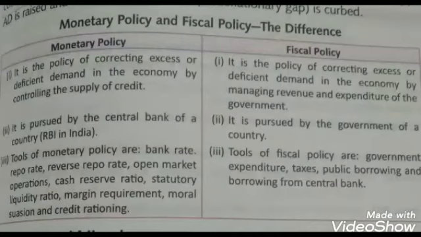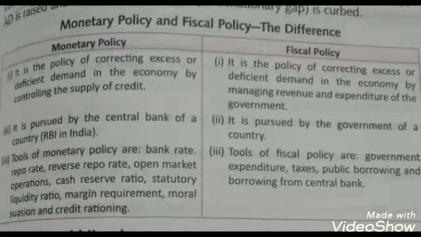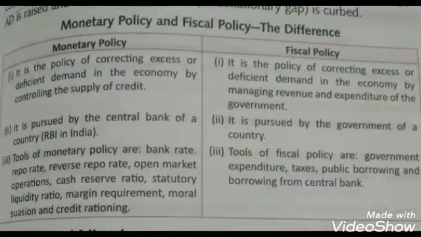Now the next difference is between monetary policy and fiscal policy, which are the two different measures for correcting the problem of deficient demand and excess demand. Though we have already done it, the difference between the two is, if we take the first one, monetary policy, it is the policy of correcting excess or deficient demand in the economy by controlling the supply of credit, meaning controlling the credit creation which is done by